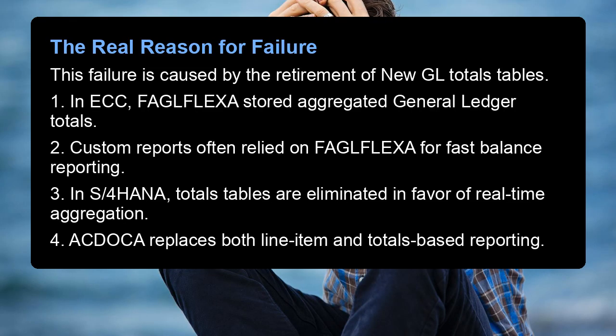This failure is caused by the retirement of new GL totals tables. 1. In ECC, FAGLFLEX stored aggregated general ledger totals. 2. Custom reports often relied on FAGLFLEX for fast balance reporting. 3. In S/4HANA, totals tables are eliminated in favor of real-time aggregation. 4. ACDOCA replaces both line item and totals-based reporting.